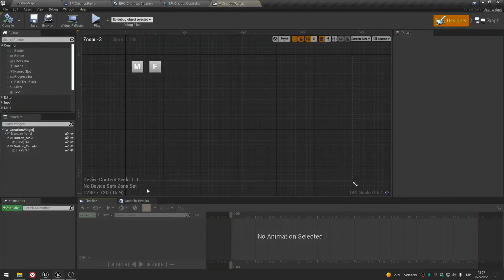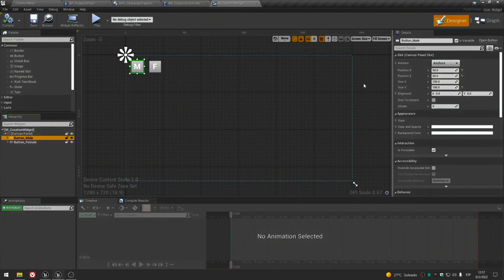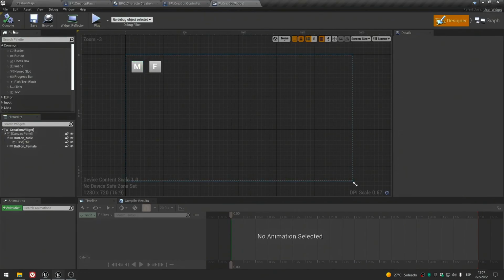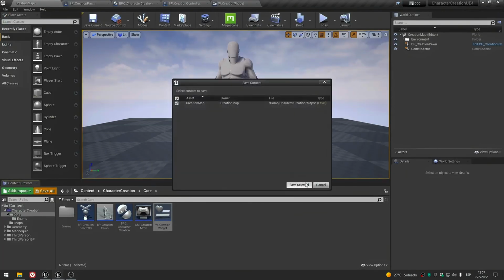Before we continue, I want to tell you that I was making some changes in the widget. I changed the button margin to 50 and 50 because they were too far away, but this is just aesthetic. You can change it to whatever margin or pattern you want.